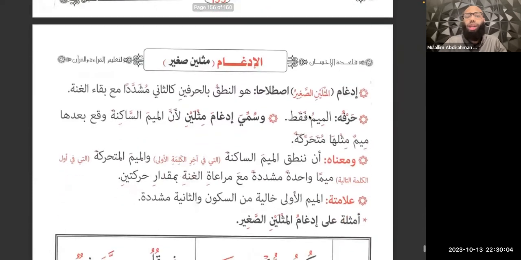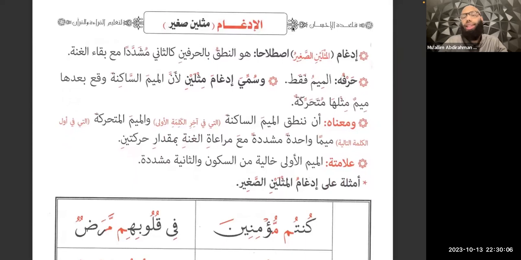Now we're going to move on to the next rule for meem as-sakinah, which is al-idgham. Now, al-idgham also has 1 letter. Just like al-ikhfa only had 1 letter for meem as-sakinah, same thing. For meem as-sakinah, al-idgham also only has 1 letter. And that letter is the meem. That's it. It's the only letter, right?